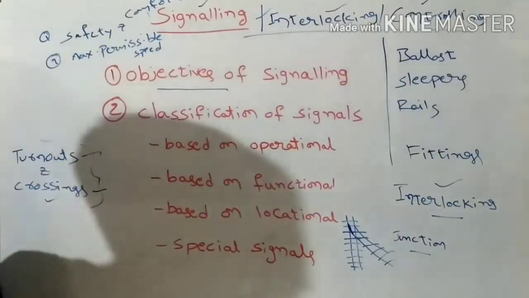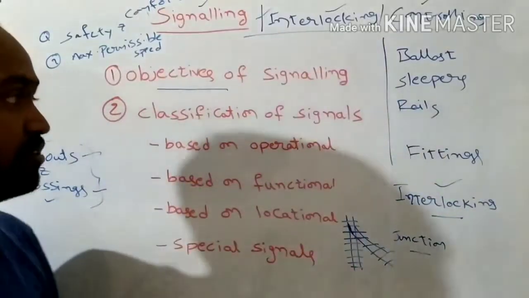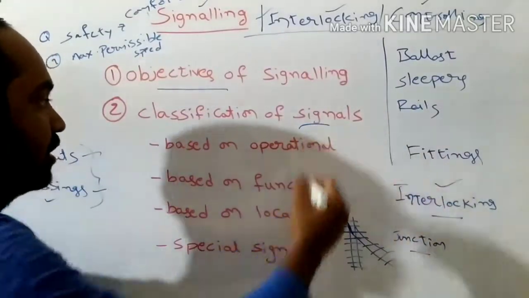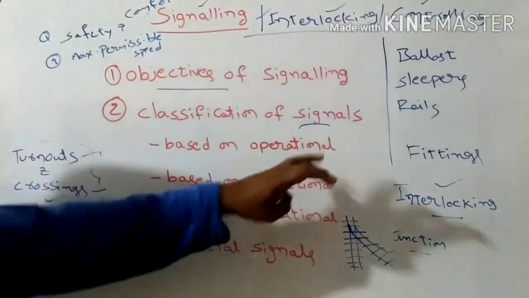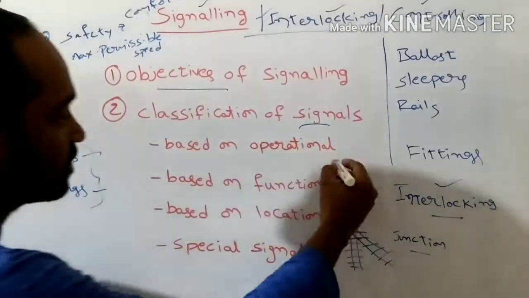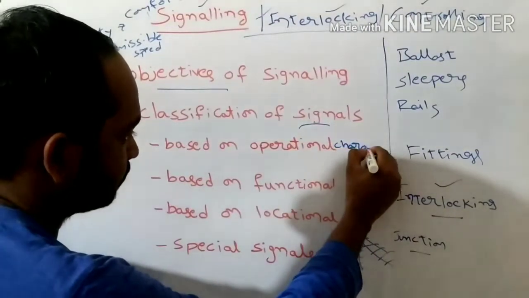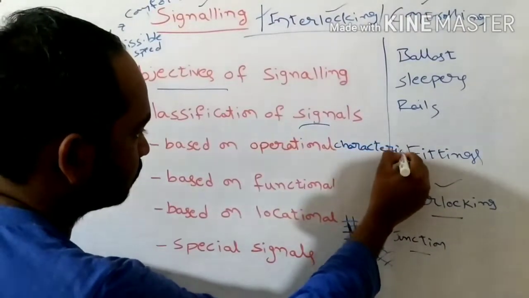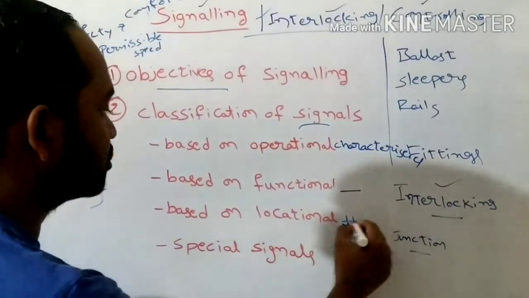Understand? First we will discuss the objectives of signaling, then what a signal is, and after that the different classifications of signals based on their operational characteristics, their functional characteristics, and their locational characteristics.